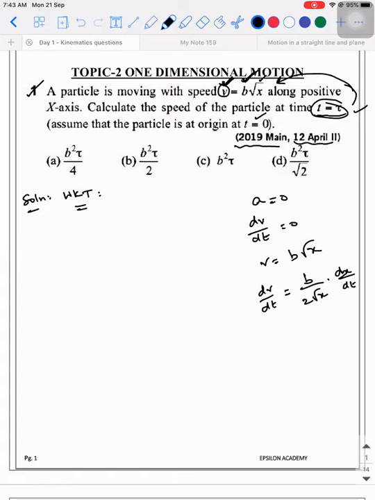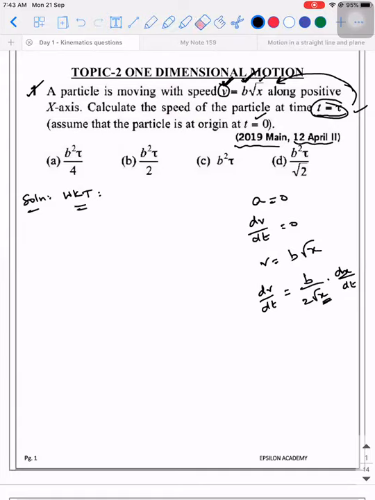With respect to time, displacement is changing, guys. Concentrate. So this is for sure a non-zero value, and it cannot be constant.